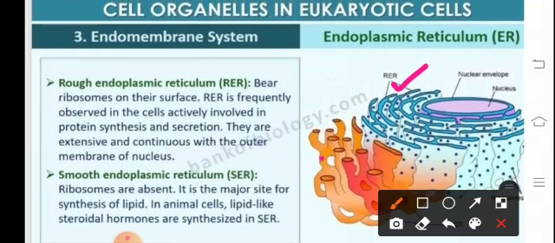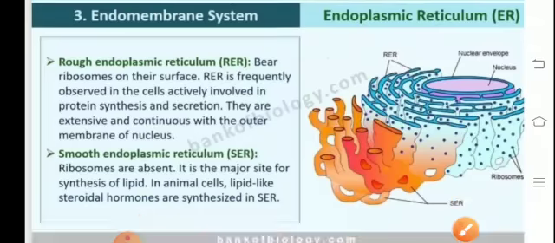Now, let us discuss the smooth endoplasmic reticulum. It lacks ribosomes and thus it is involved basically in lipid metabolism. It is a less stable structure and it is basically composed of tubules. Tubules are branched, irregular tubes, whereas vesicles are oval membrane-bound structures, and cisternae are long, flattened and unbranched units which are stacked one above the other.